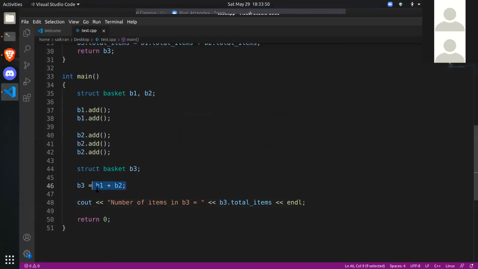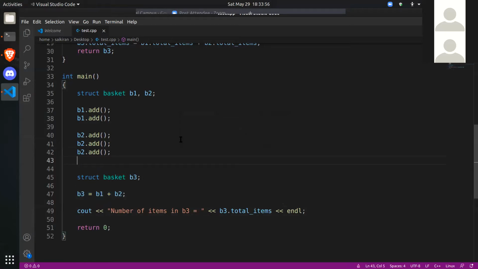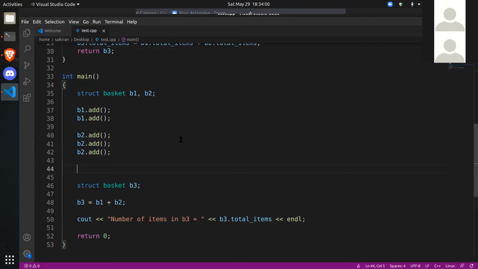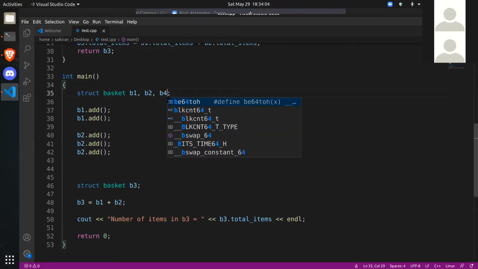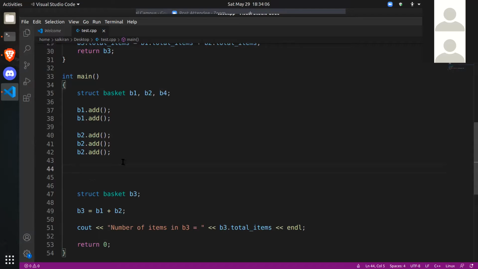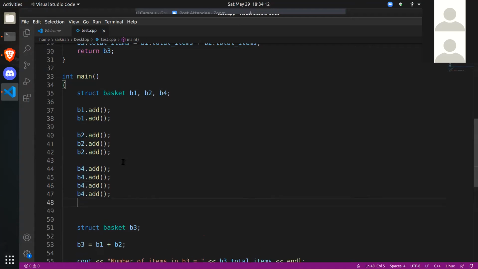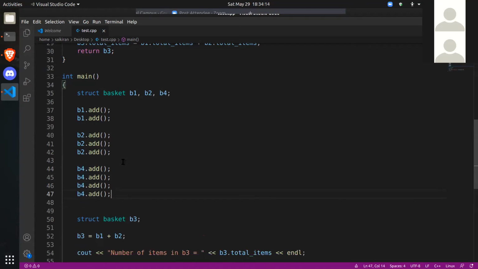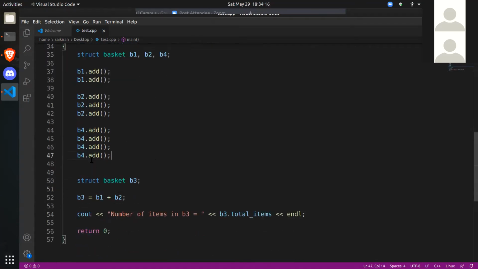So here we have b3 is equal to b1 plus b2, right? Let's add another basket, say B4. I'll quickly add 4 items to B4. I'll just copy it 4 times. Let me make this a little less confusing.